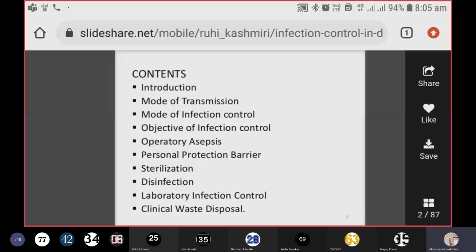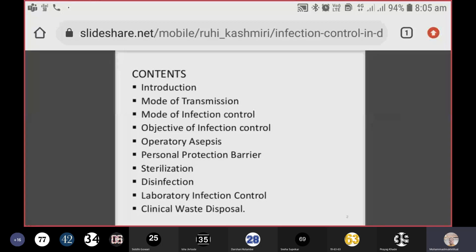I'll just touch upon these two topics. And of course, this is not for you all laboratory infection control, but let's see if time permits, we will discuss that also. And then clinical waste disposal, I'm not going to discuss this today. We'll be learning this on Saturday.